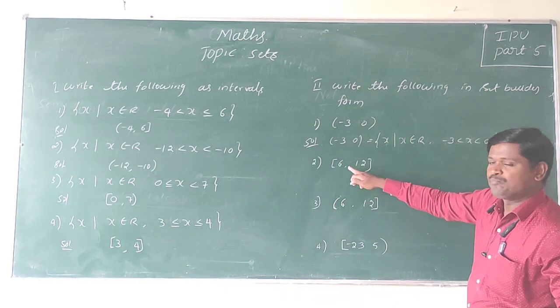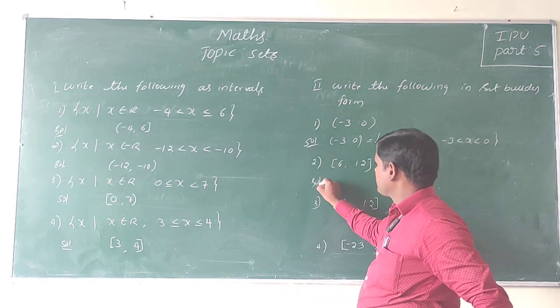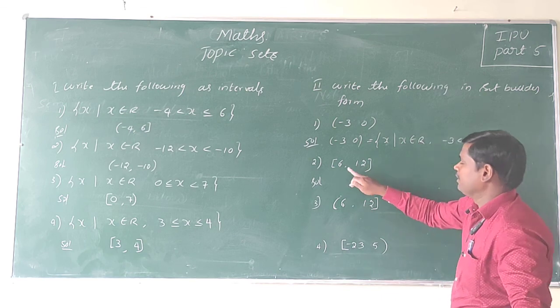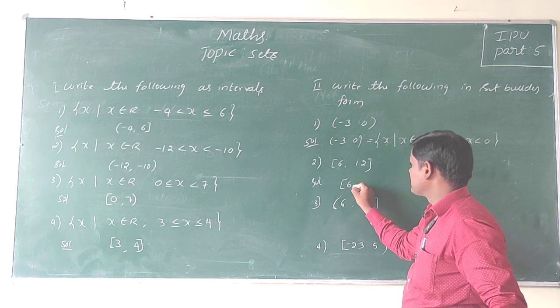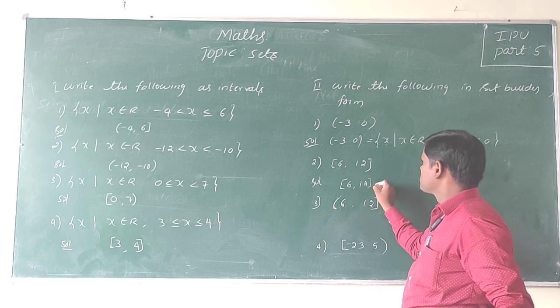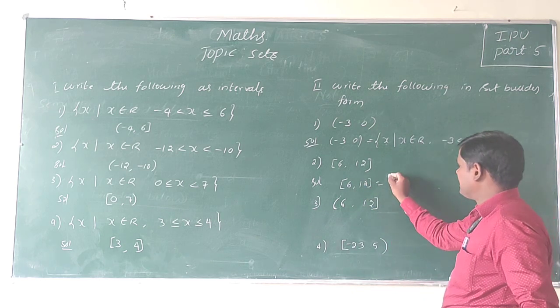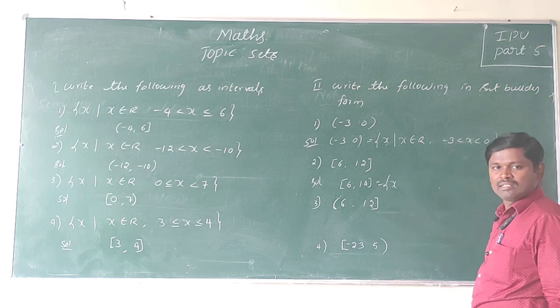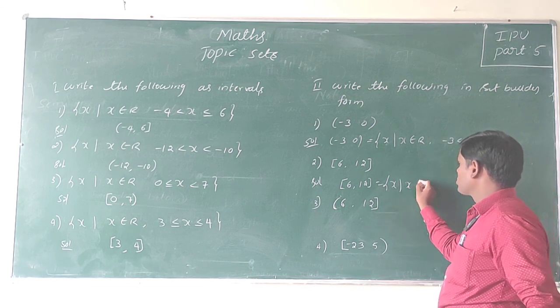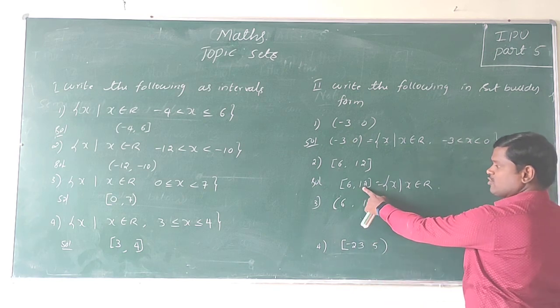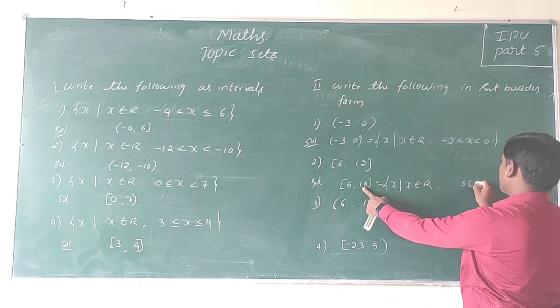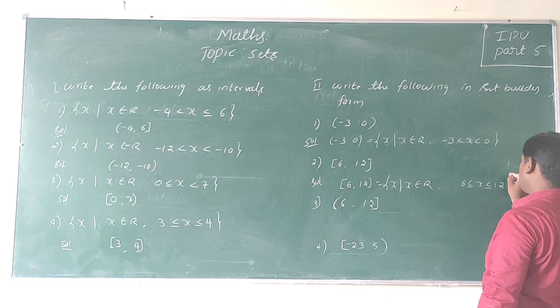Similarly, 6 including 6, excluding 12. So closed bracket 6 comma 12, open bracket. It is the set of all real numbers x such that x belongs to the real numbers, including 6 and including 12, that is 6 less than or equal to x less than or equal to 12.